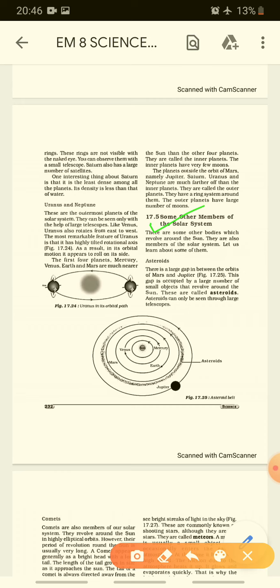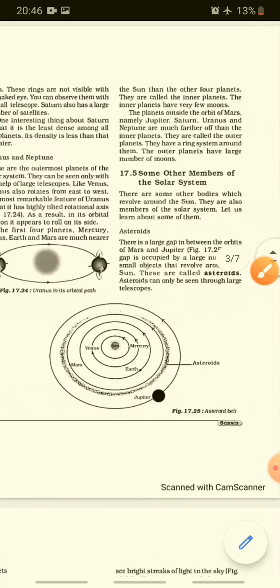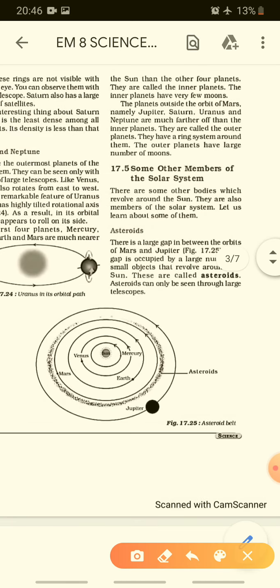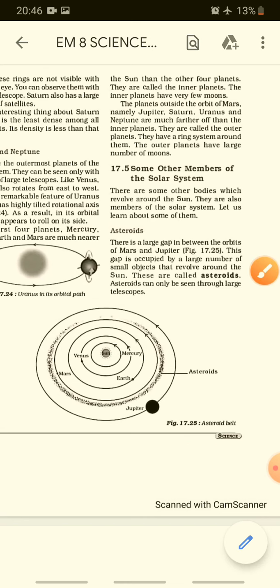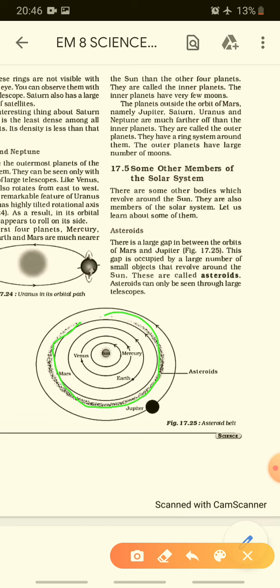Now let us learn about the first one, asteroids. A beautiful picture is given. See, the asteroid belt is shown. Here there is a large gap between the orbits of Mars and Jupiter. See, Mars is our inner planet and then Jupiter.